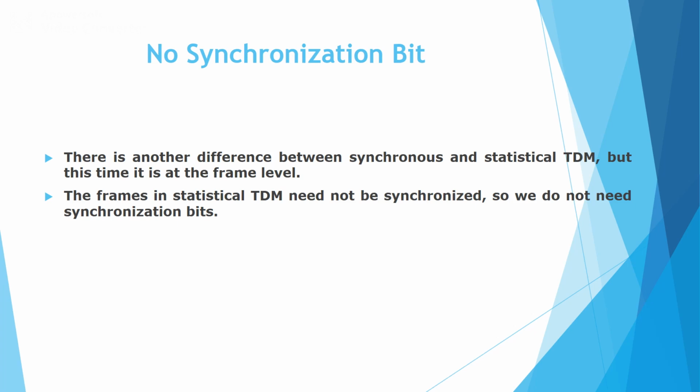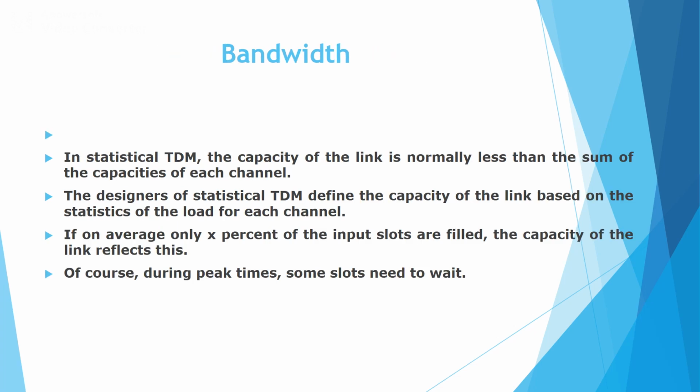In statistical TDM, the capacity of the link is less than the sum of the capacities of each link. So TDM defines the capacity of the link based on the statistics of the load for each channel. If on average only X% of the input slots are filled, the capacity of the link obviously reflects this. In some cases, that means during peak time, some slots need to wait.